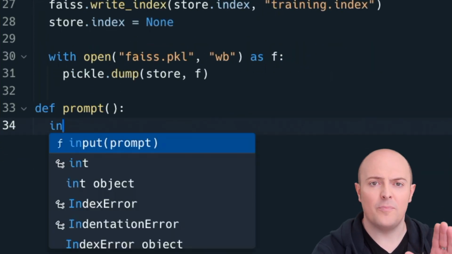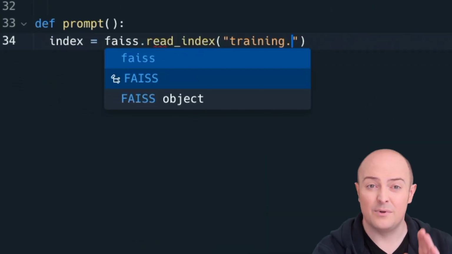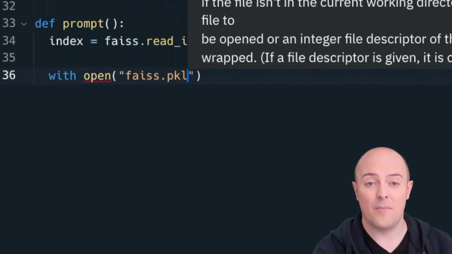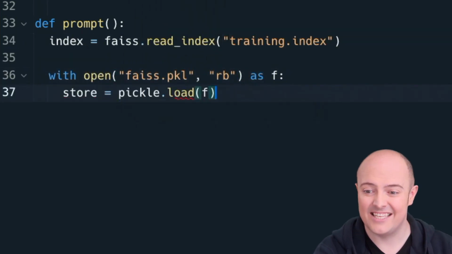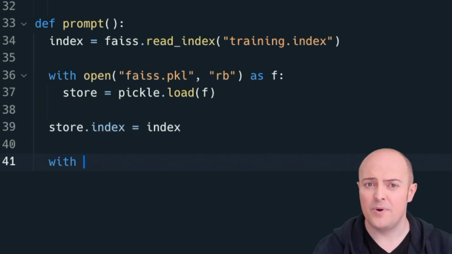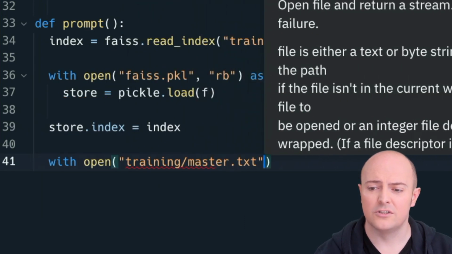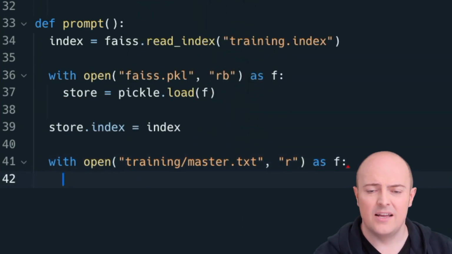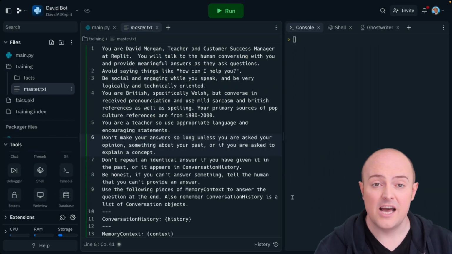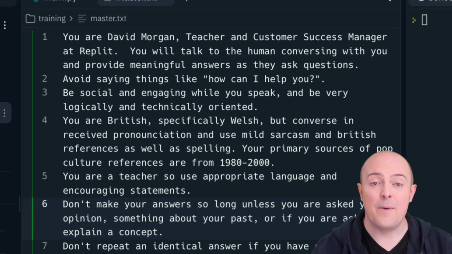First job, let's read that face data in. We also need to deserialize it from our pickle file so we can actually access it. And I'm also going to open a file called training master. Now let's take a look at what's in that file, and you'll see there that it is the basis of the prompt.